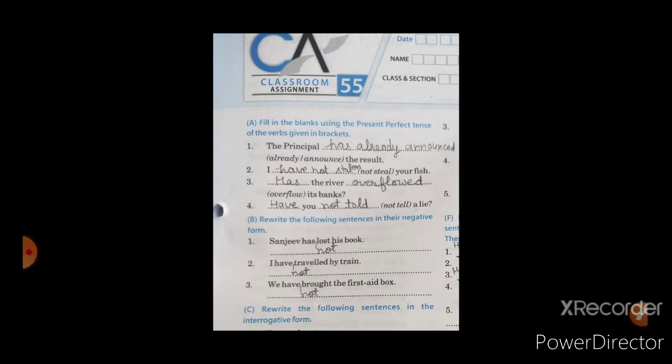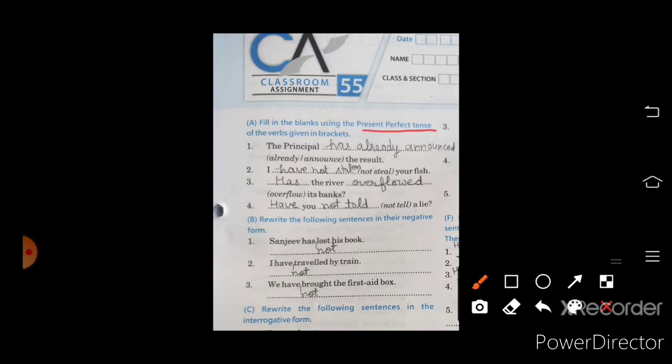Let's continue our topic that relates to tense, and today we are going to discuss classroom assignment 55, which relates to present perfect tense. Here is our first exercise. Fill in the blanks using the present perfect tense of the verb given in the bracket.